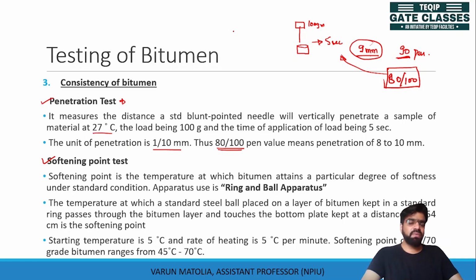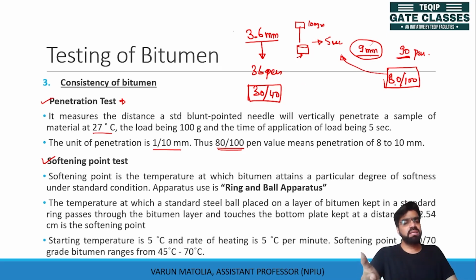Let us say one of the samples is giving you a penetration of 3.6 mm. What is the penetration value? It is 36, which lies between 30 to 40. So the gradation of that particular bitumen is 30-40 grade bitumen, or the bitumen which we have seen earlier is 80-100 grade bitumen. This is how the gradation of bitumen is done.